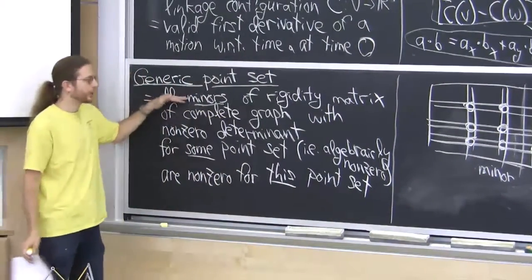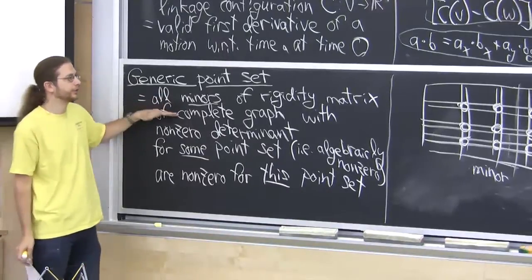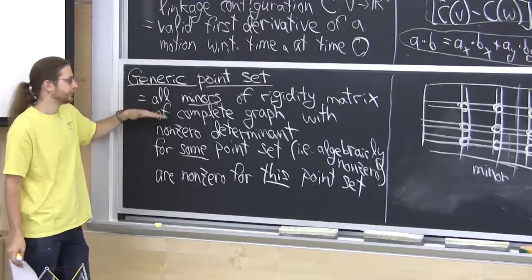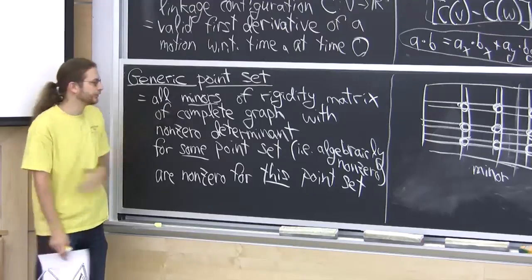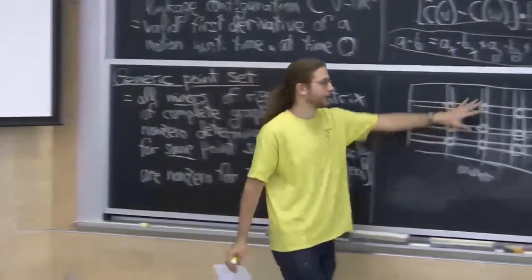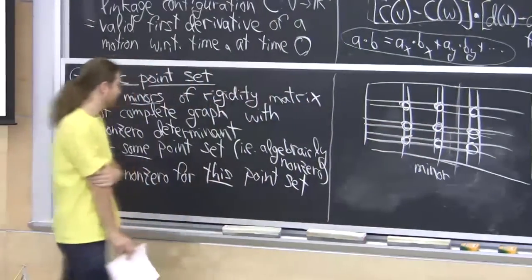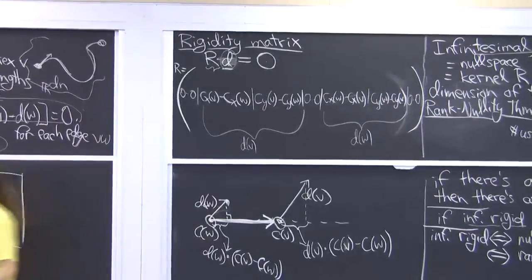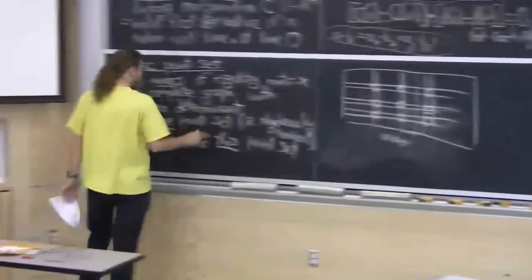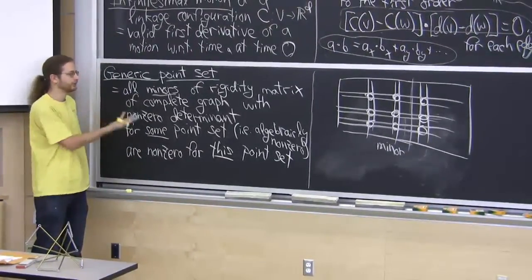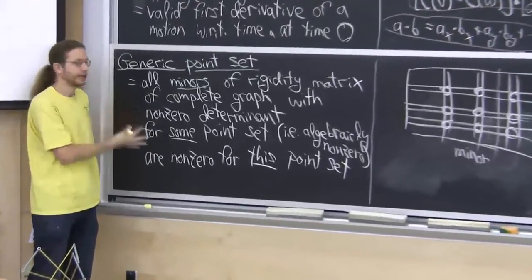You take all the minors of your rigidity matrix, and here I'm imagining the complete graph. So there's tons of edges. There's n choose 2 edges. So this will be independent of the linkage. You could do it specific to the linkage, but it's better to do it for the complete graph. Then we take the determinant of that matrix, which I won't define. It's a number associated with that matrix. And if it's non-zero, now remember, rigidity matrix is defined as a function of C. It depends where you put the vertices. So what I'm saying is if it's non-zero for some choice of C, and if you find such a configuration C, or I guess we call this a realization C, then that C is generic.